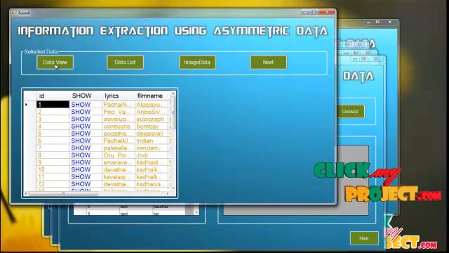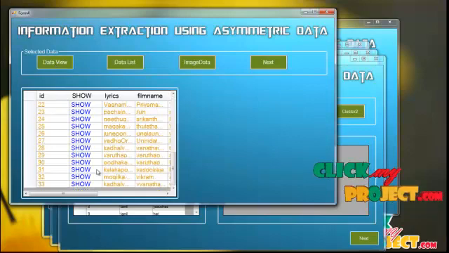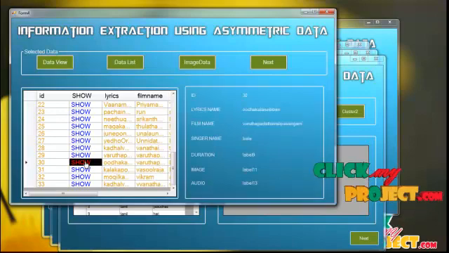To click on the data view button, the data view holds the Tamil film, singer name Bala, from the clustering process in Tamil film. The user's search query process is shown here. To click on the show button, the user's query related to the song name, singer name and film name is shown here. The ID 30, lyrics name, film name, singer name, duration, images and audio.